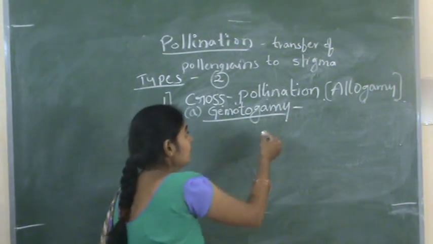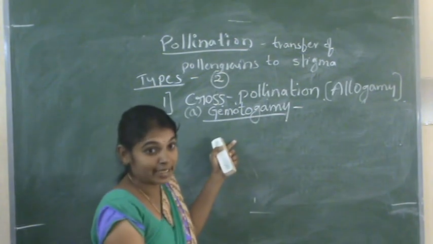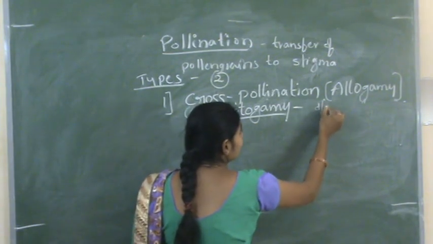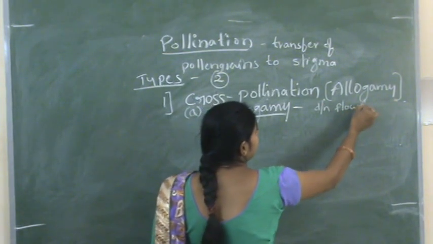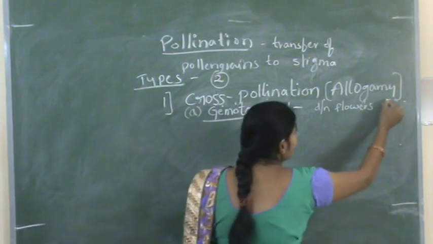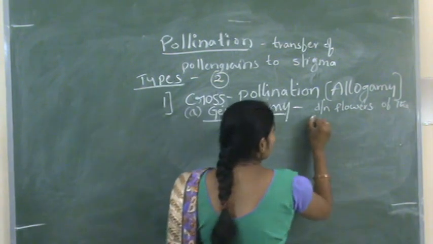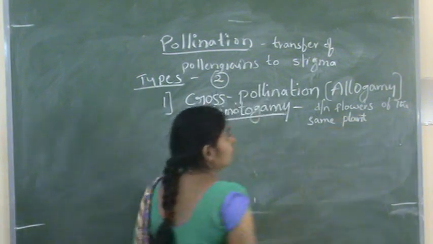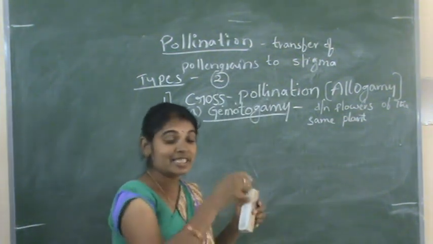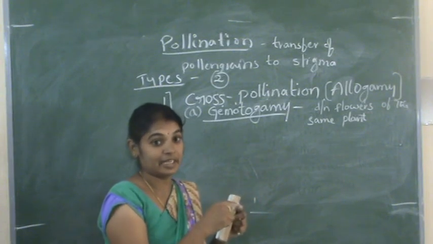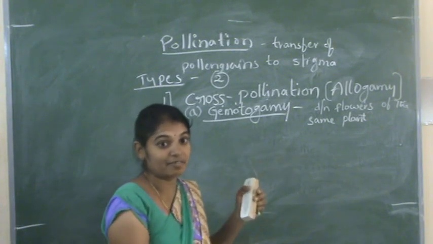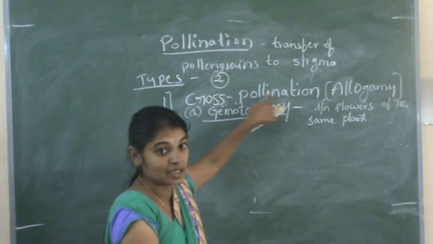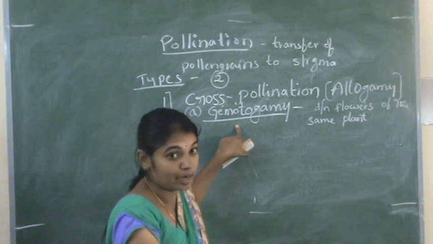Geitonogamy is a transfer of pollen grains, or pollination, to different flowers of the same plant. Here pollination occurs within the same plant, but the flowers are different. So if the plant contains 2 or 3 flowers, the pollination takes place between those flowers. That is called geitonogamy.